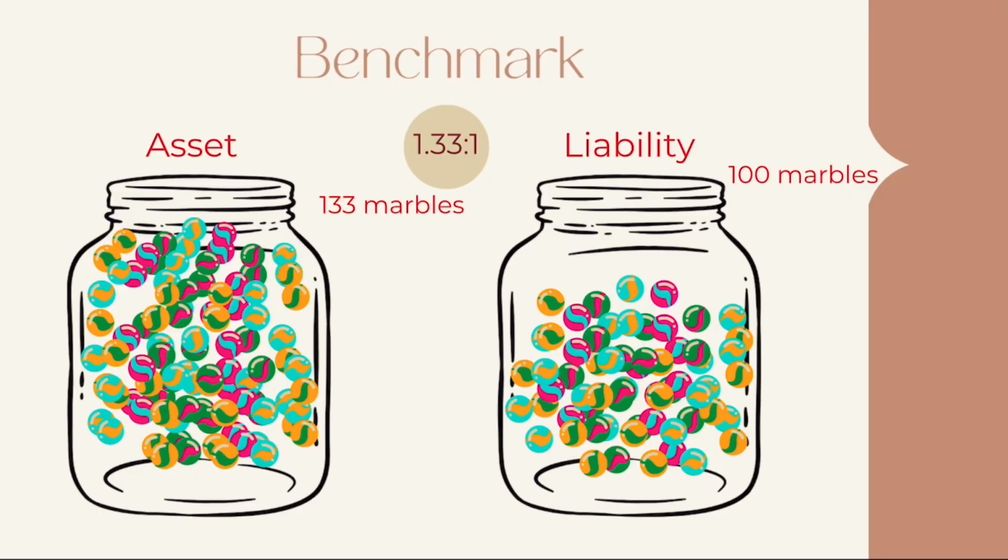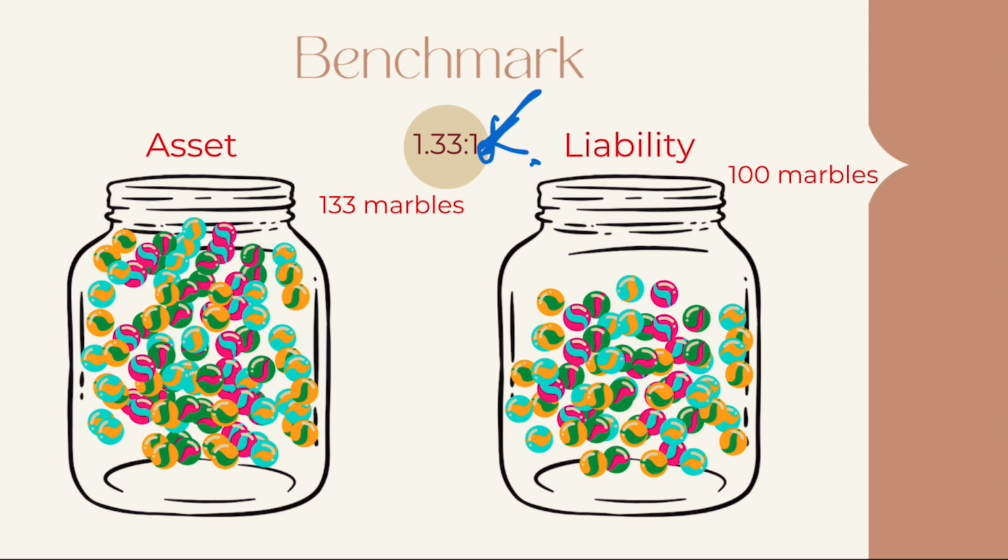So now let's go to the benchmark. In MSME, what is the benchmark? RBI and most banks expect a minimum ratio of 1.33 to 1. This is the benchmark ratio for most MSMEs. Now, the current ratio describes a company's ability to pay its short-term obligations. This means, suppose, for every rupee 1 of liability due within a year, the business should have rupees 1.33 worth of current assets.